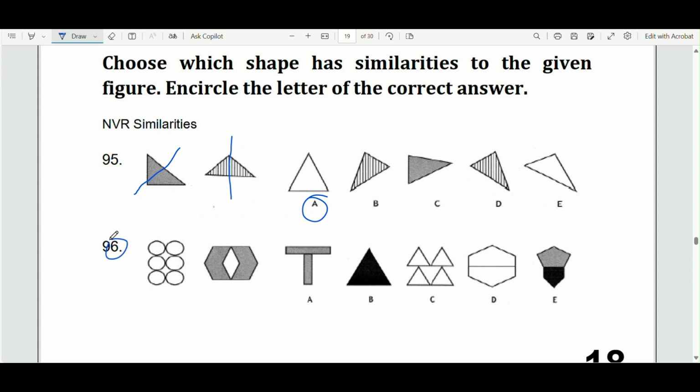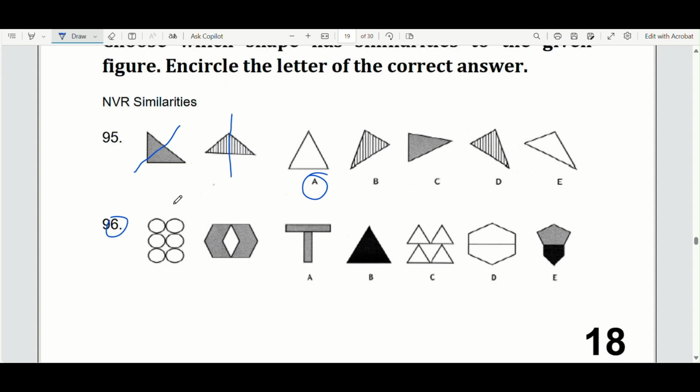Okay. Question 96. Again, is another one, line of symmetry. It could be the similarity between these two. Now, if I look at all the options, they actually all have a line of symmetry down the middle. What about sideways? It also has a line of symmetry sideways. Both of these have two lines of symmetry. Whereas option A doesn't, option B doesn't. Option C, this is not a line of symmetry. If it was symmetrical, it would look like this. The triangles would be pointing away. Okay, so C doesn't, E clearly doesn't, and you're left with option D. The line of symmetry horizontally.